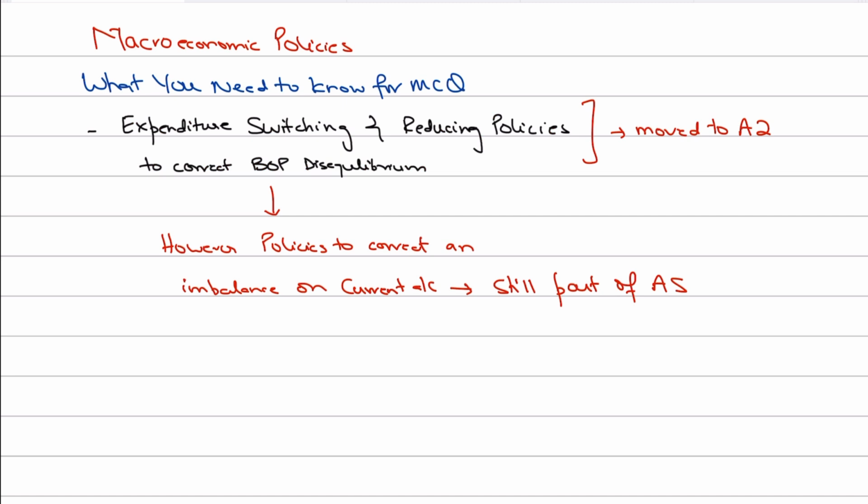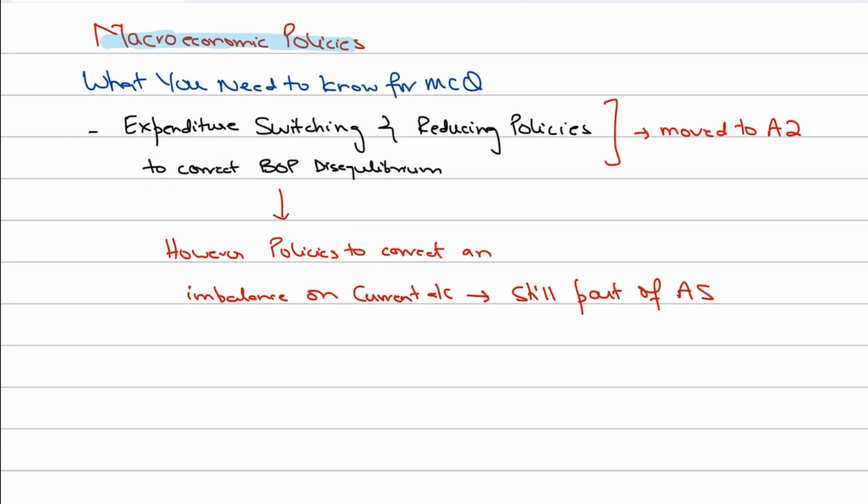Okay, some other changes were also made in the topic of macroeconomic policies. Now we know that policies are a very crucial topic as far as A levels is concerned, be it AS or A2, and although personally these changes don't make sense, let me still tell you what they are so that it can help you solve these MCQs.